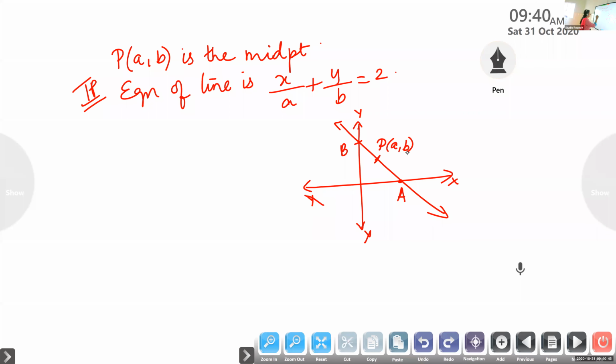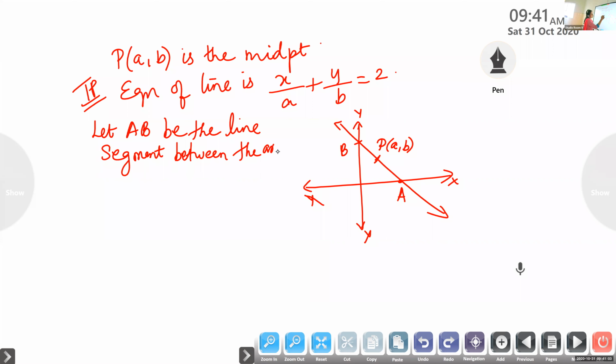So here, let AB be the line segment cut between the two axes, x-axis and y-axis, and P is the midpoint of AB.